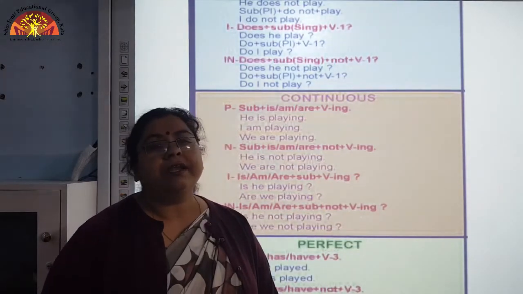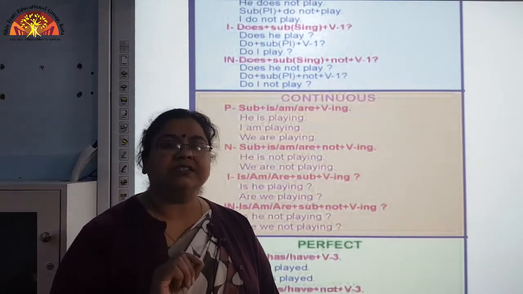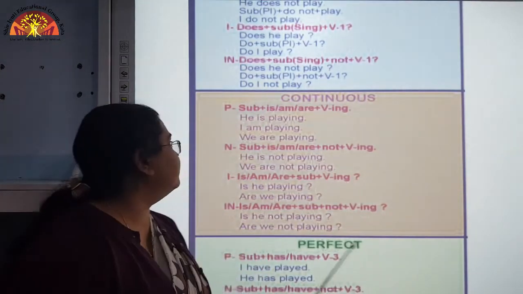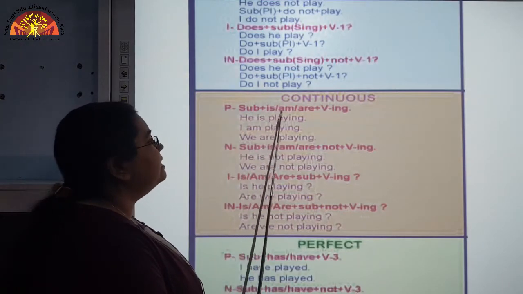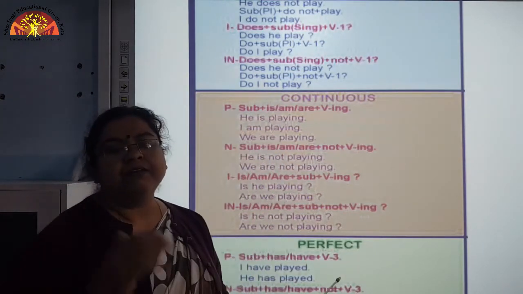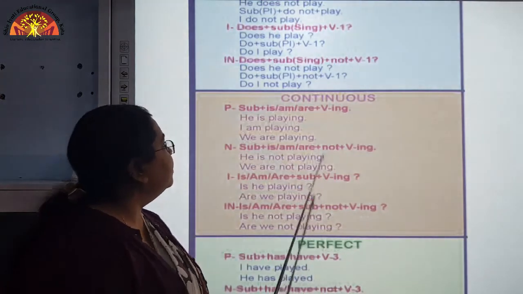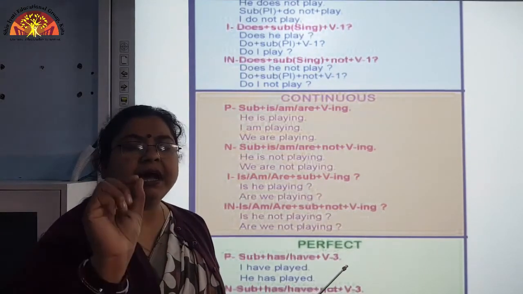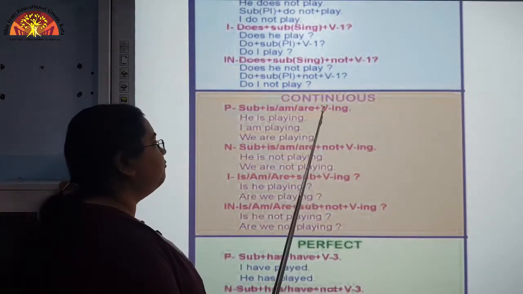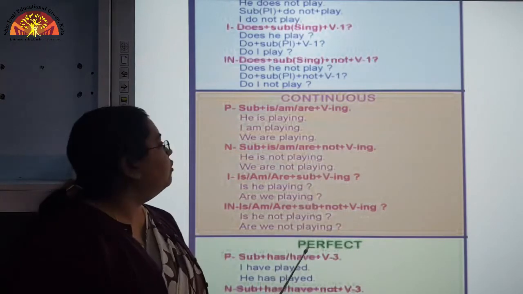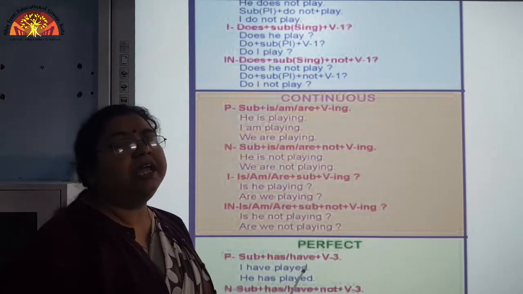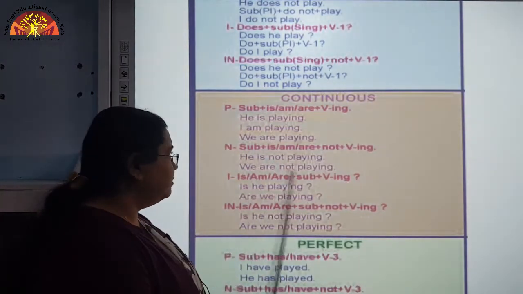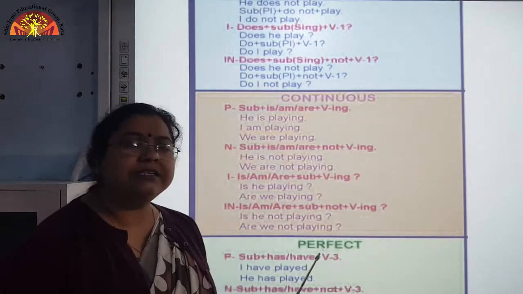Okay. So, now let us look at the structure of this sentence. First of all, in the positive sentence we will use the subject plus is/am/are with respect to the subject, plus verb first form added with ing. So, verb first form plus ing. So, the sentence will be he is playing, she is writing a letter, I am teaching you, like this. So, this is a positive sentence.